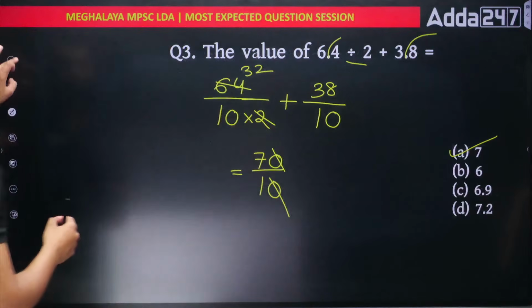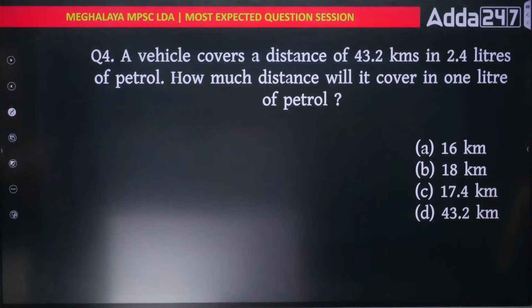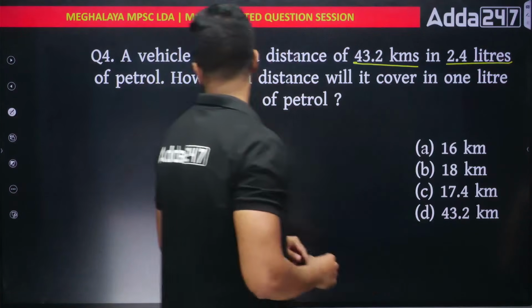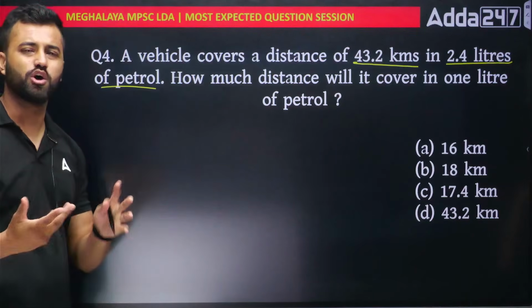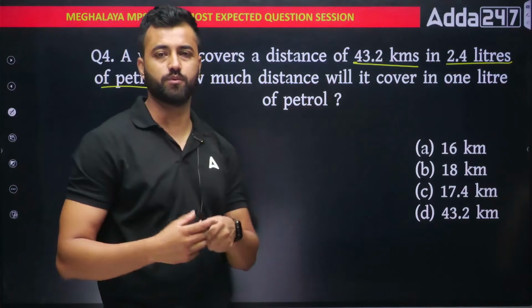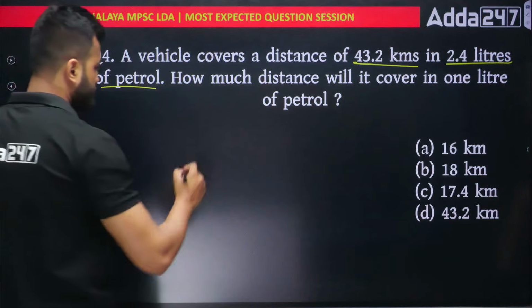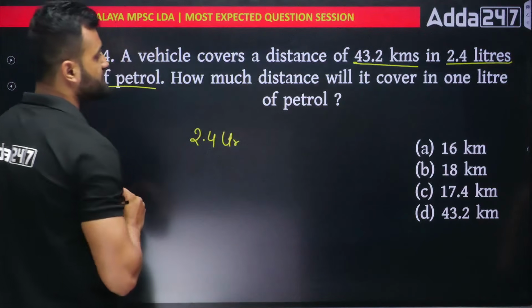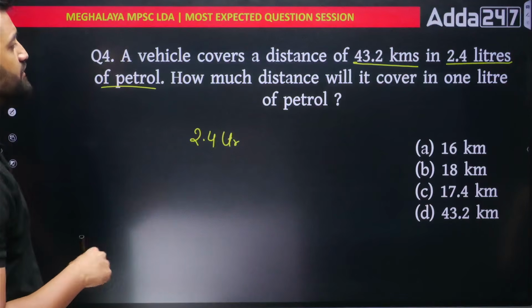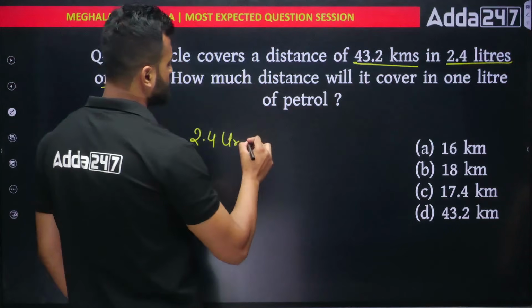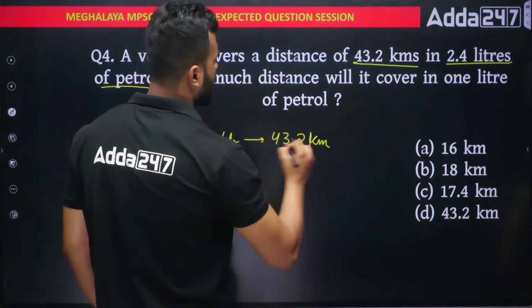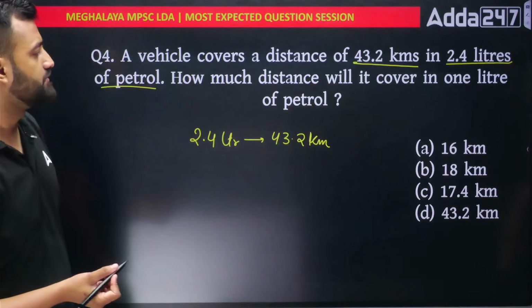Okay. Next. A vehicle covers a distance of 43.2 kilometers in 2.4 liters of petrol. This is a normal day question. Basic normal day question. That means 2.4 liters of petrol is utilized to cover 43.2 kilometers. So I want the distance which I'll cover with 1 liter of petrol.